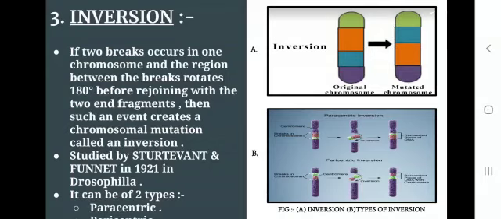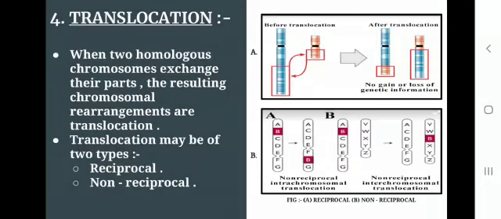Studied by Sturtevant and Plunkett in 1921 in Drosophila. Translocation. When two non-homologous chromosomes exchange their parts, the resulting chromosomal rearrangements are translocation. Translocation may be of two types: reciprocal and non-reciprocal.